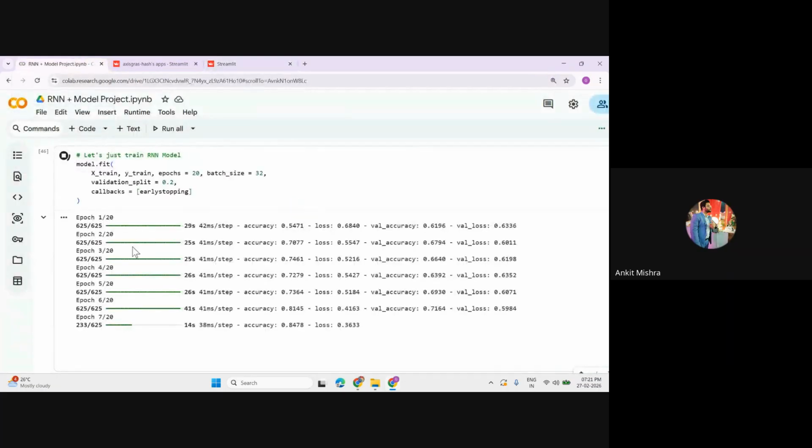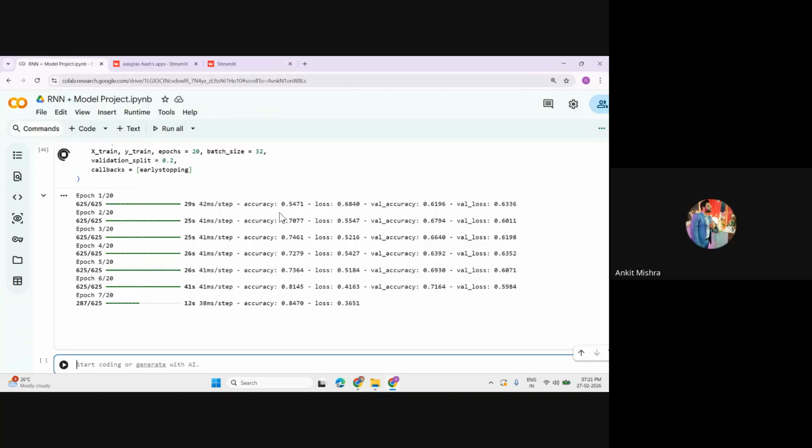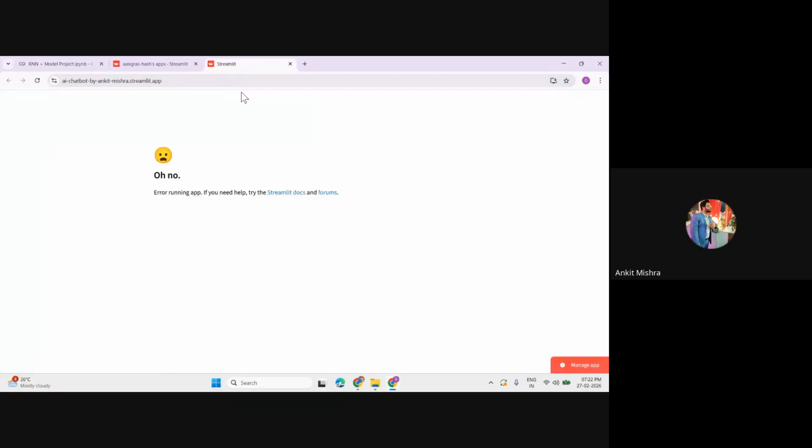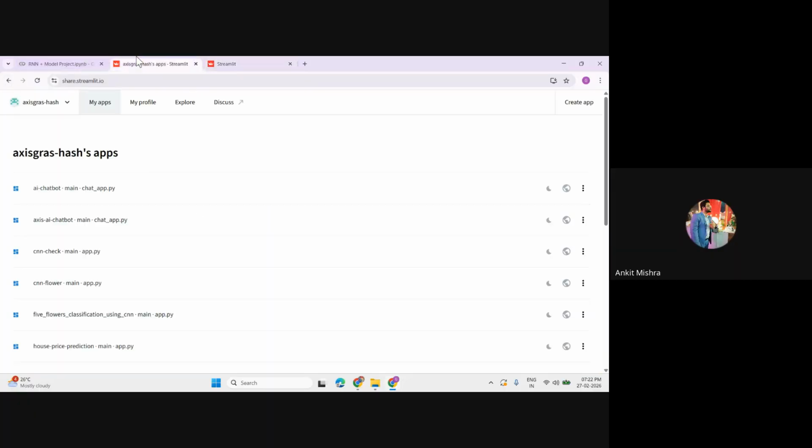Meanwhile, let's check our model training. Just look at this, the accuracy went from 0.54 to 0.84, and we still haven't triggered the early stopping. Okay, error running app. If you need something, okay, let's use another one. I have this one also.